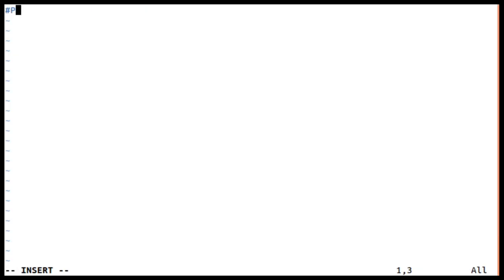So this is a Python program to read n integers from the user and display the average. It's in short what I wrote. Once again, this is a simple program. So what do we do here in this program?